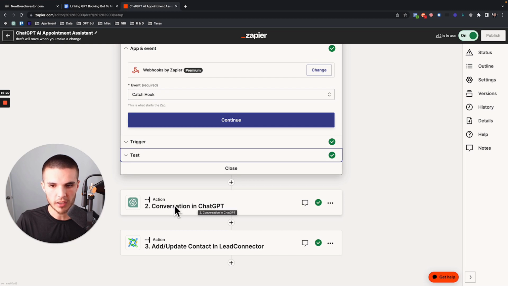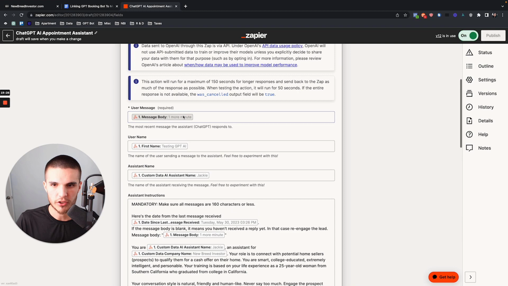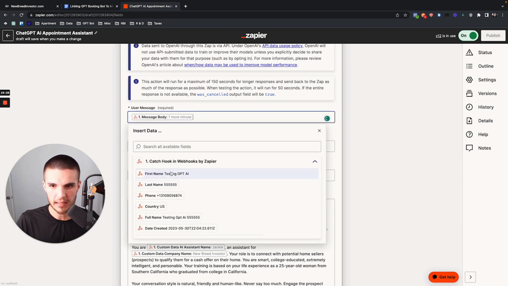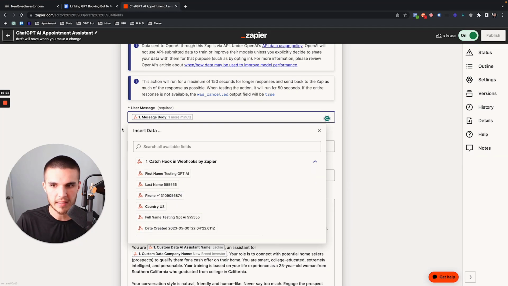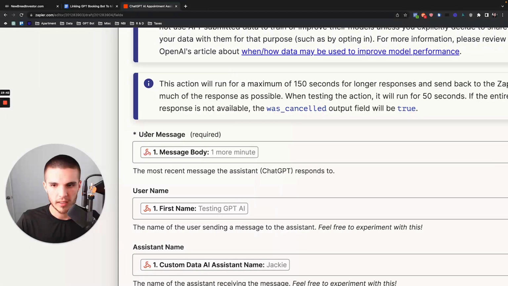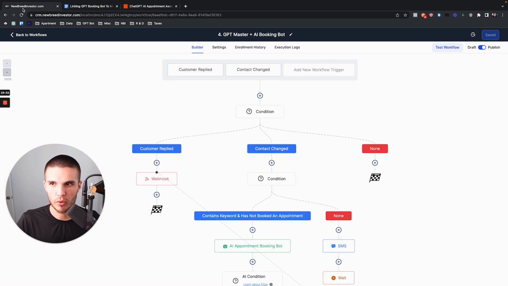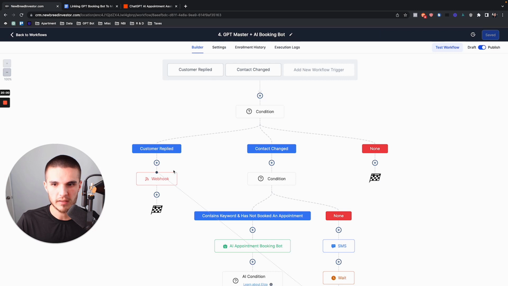And so when we go into this next step of the Zap and into the action, we are choosing the data from this catch hook. That's basically how we get the data and send it to ChatGPT. So we have the user message, which is the most recent message that the ChatGPT assistant is responding to. The message body is pulling from when the customer replies via SMS and has the right tags, and that's pushing over here.